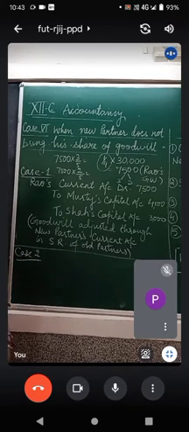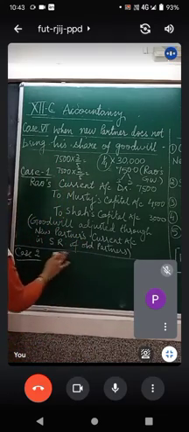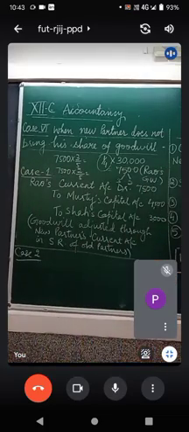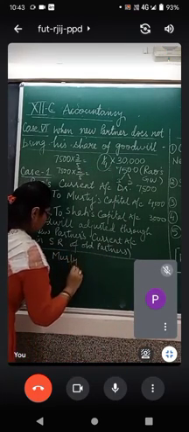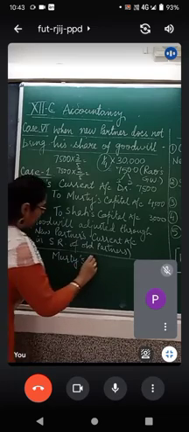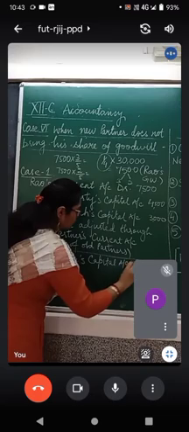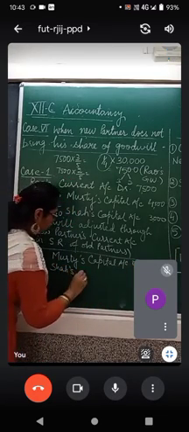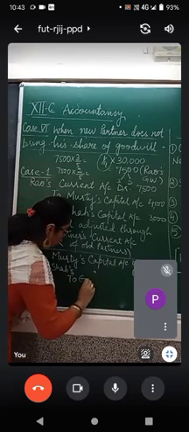the first journal entry will be to write off the old goodwill worth rupees 10,000. What we are going to do is the journal entry for the goodwill written off. Murthy's capital account debit, Shah's capital account debit, to goodwill.